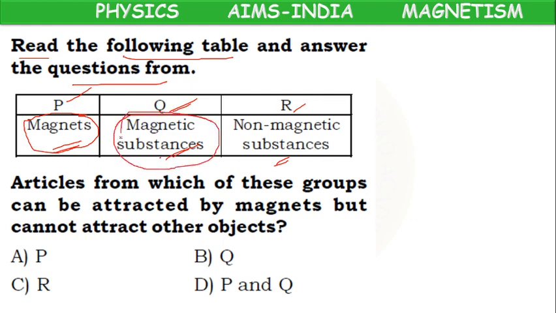These can be attracted by the magnets. What are non-magnetic substances? They are not attracted by the magnets, like wood and plastic. Magnetic means iron, cobalt, nickel, attracted by the magnets. Magnets are either occurring in nature, natural magnets, or made by man, artificial magnets.